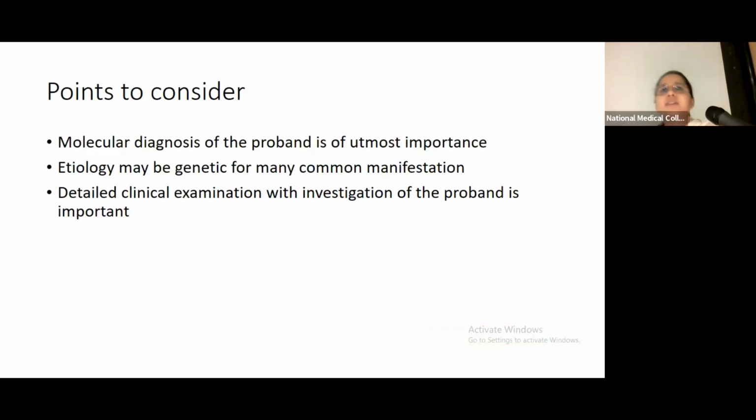So based upon this, I would like to end today's CGR with the fact that molecular diagnosis of the proband is very, very important. Etiology may be genetic for many common manifestations, that is why it's important to have a genetic eye for such disorders. And although NGS can give you a diagnosis in many cases, the need for an astute clinician is now more than ever, because detailed clinical and investigative examination of the proband is very important.